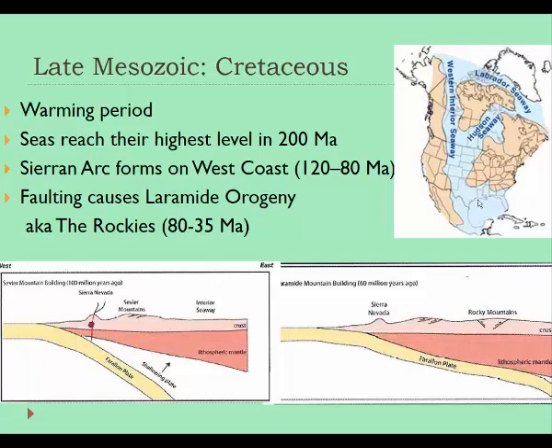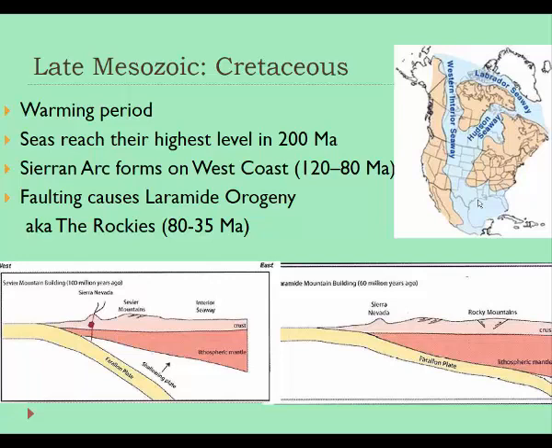And so a lot of the area in the Southwest, or in the Montana and Dakotas area, actually would have been underwater during this period of time. And there's some evidence of that based on marine fossils, as well as different kinds of rocks like limestone that exist in some of these areas dating to this time, that we know only form in marine environments. So the seas reached their highest level in about 200 million years in the Cretaceous.